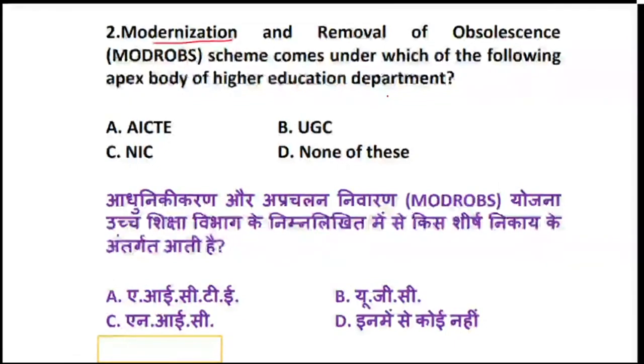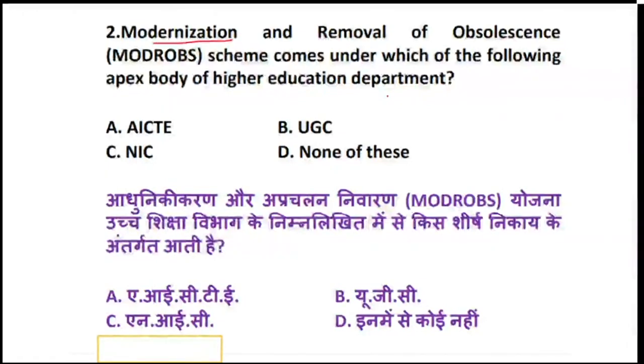Now here we are with the second question. Modernization and Removal of Obsolescence. It is a scheme, and I'll explain what the scheme is about. It comes under which of the following apex bodies of the higher education department? The bodies are AICTE, UGC, NIC, and none of these. So under which body does this scheme fall? If you're not aware of the scheme, I'll help you to understand. In case anyone knows about this, try to attempt this particular answer, and then we'll go ahead.